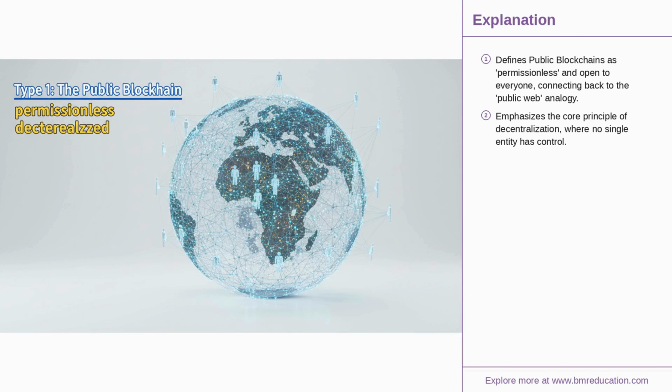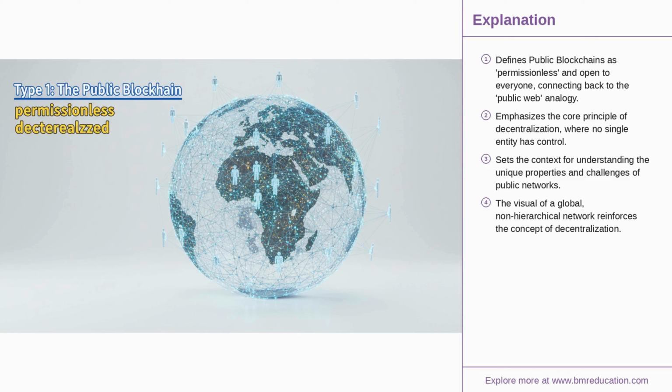Now, let's explore our first type using our analogy of the public web. This is a public blockchain. It is permissionless, meaning absolutely anyone on Earth with an internet connection can join the network, view its entire history, and participate in validating transactions. There is no CEO, no central administrator. Control is completely decentralized among all its users.